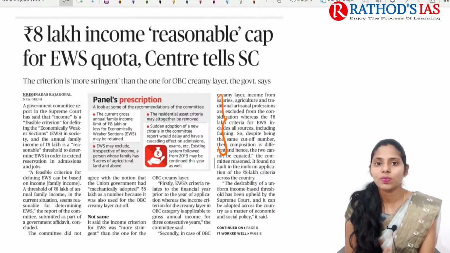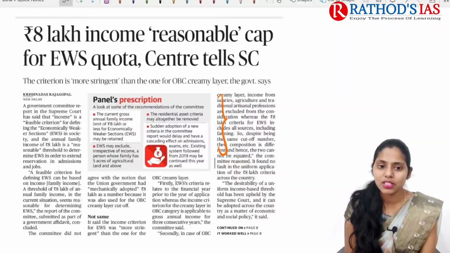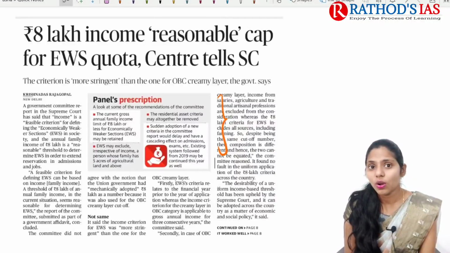And next one is sudden adoption of a new criteria in the committee's report, it would delay and have a cascading effect on admission, exams, etc. So whenever we adopt this new criteria in the committee recommendation report, it would also have some effect on admissions as well as exams, etc. So this is what the committee recommendations mainly said.